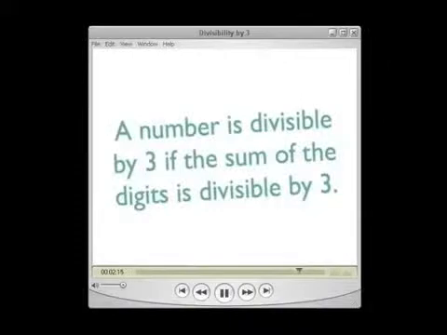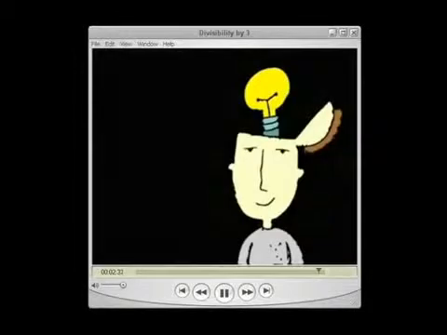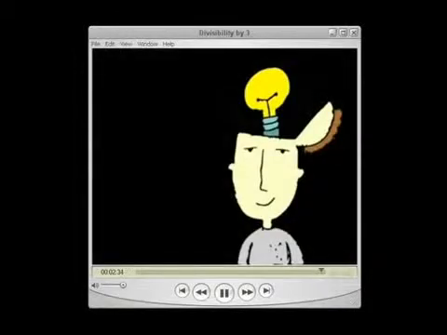Remember, a number is divisible by 3 if the sum of the digits is divisible by 3. Being able to quickly test a number for divisibility will help you decide if a number is prime or composite and help you list the factors of a number. This is especially helpful when you are simplifying fractions. I'm Mr. Vincent, and now you are smarter.